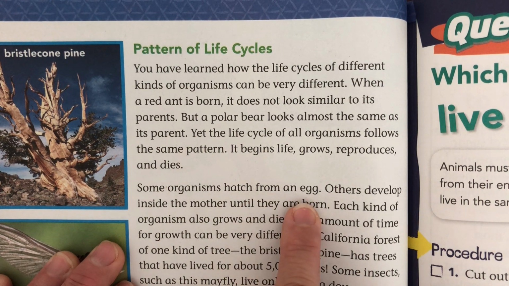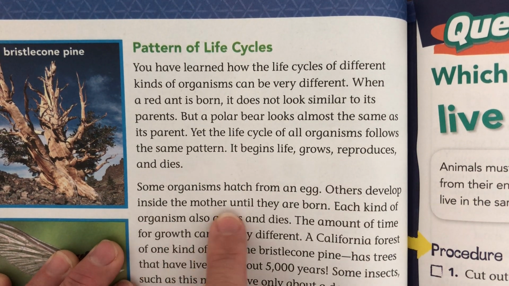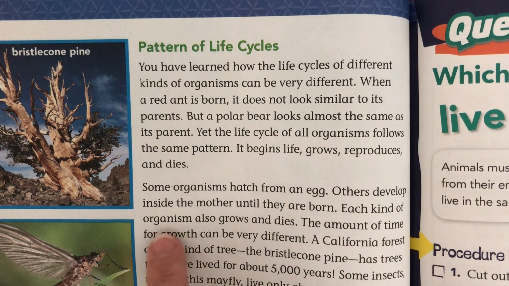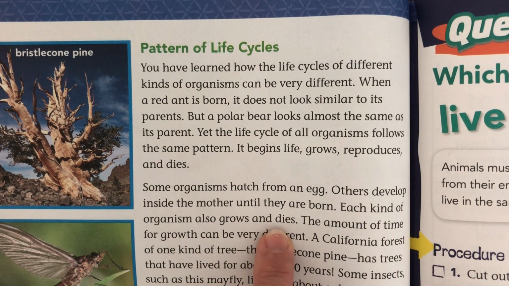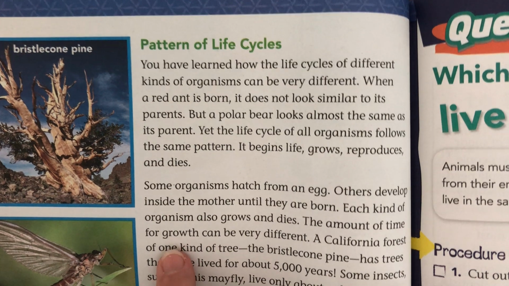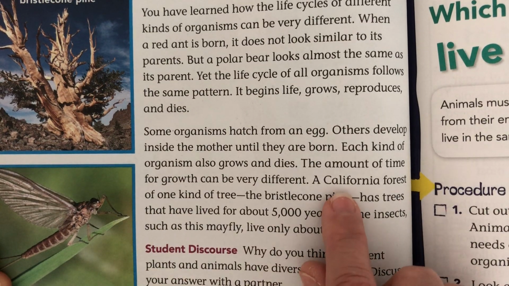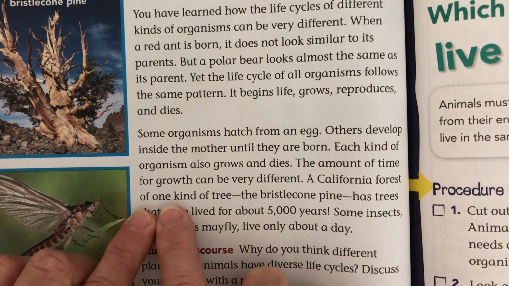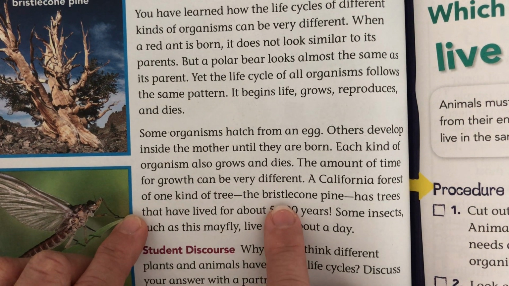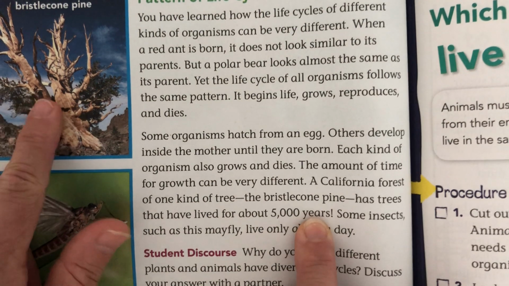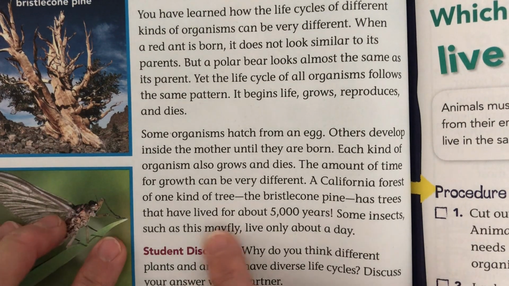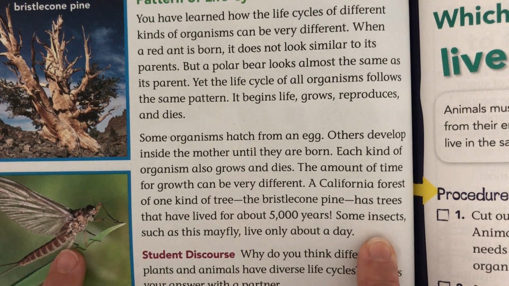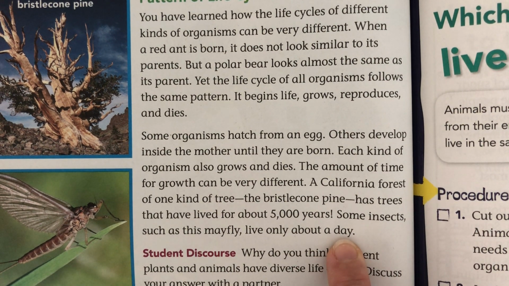Some organisms hatch from an egg. Others develop inside their mother until they are born. Each kind of organism also grows and dies. The amount of time for growth can be different. A California forest has one kind of tree called the Bristlecone tree. That's this one right here. And it has trees that have lived for about 5,000 years. Some insects, such as this mayfly, live only one day.